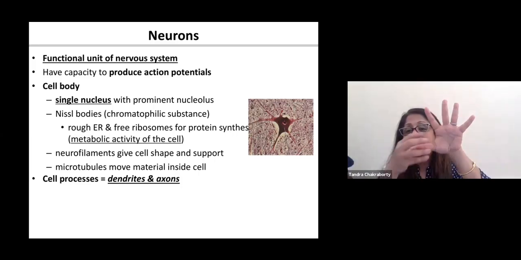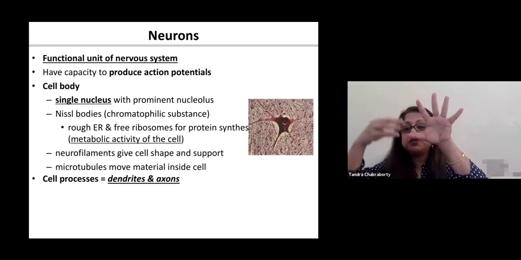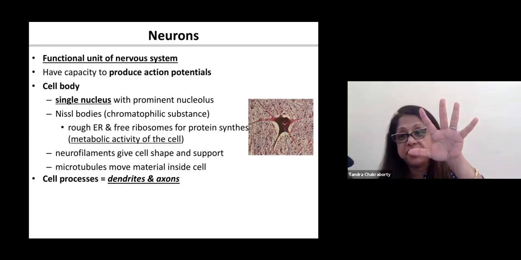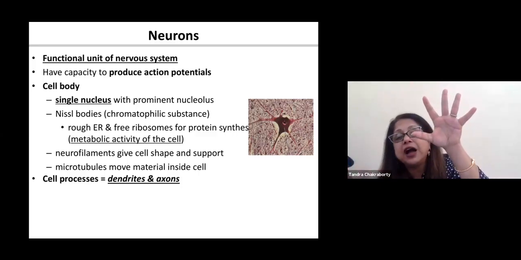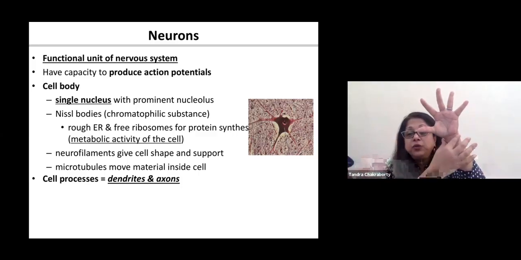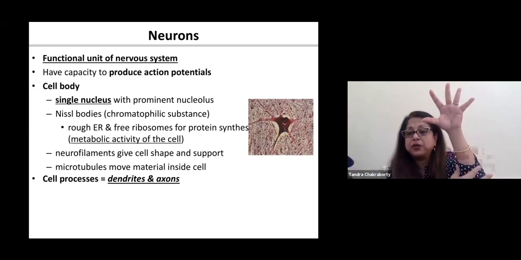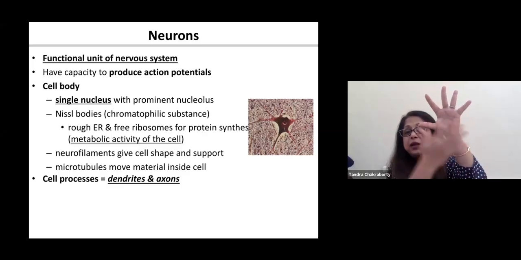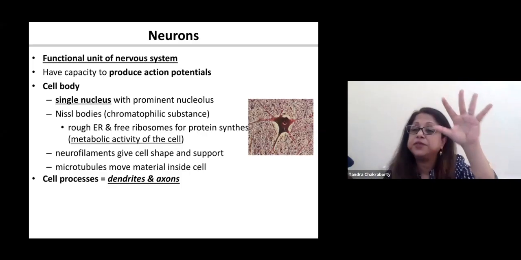But it has processes that come out, and these processes that come out from the cell body are known as dendrites. And there are many different kinds of neurons, but usually the neuron that we are talking about has one axon that comes out, and it looks exactly like this, with a cell body with its processes and one axon that comes out of it.